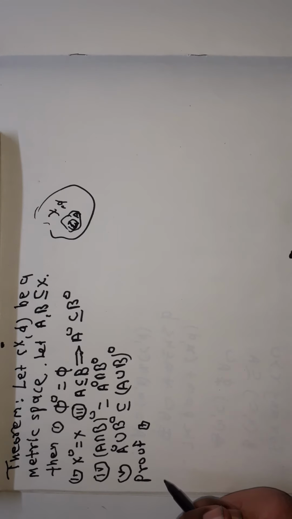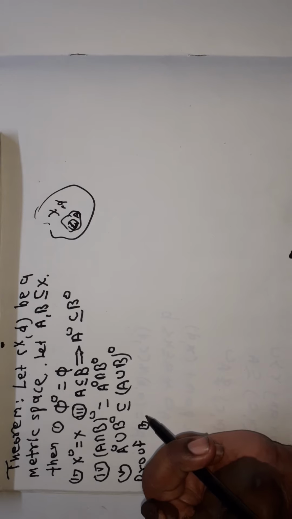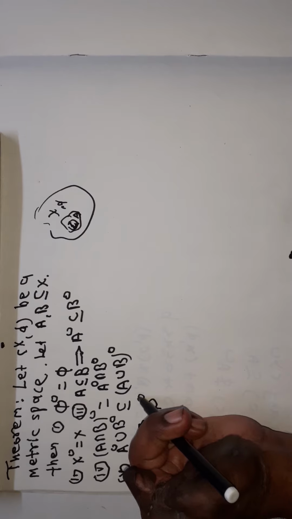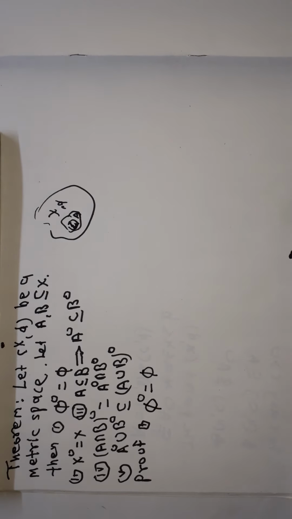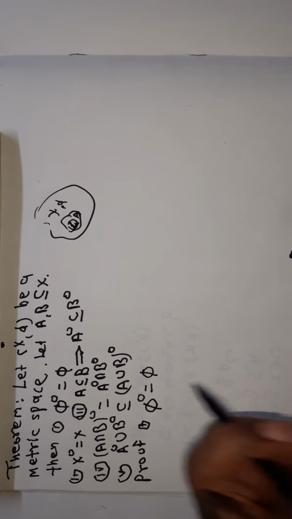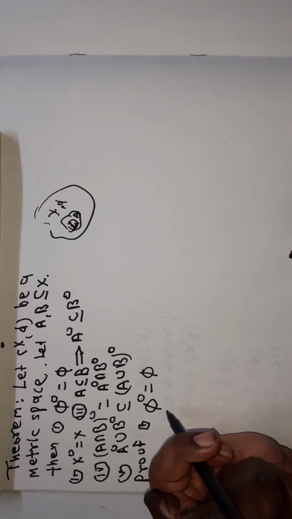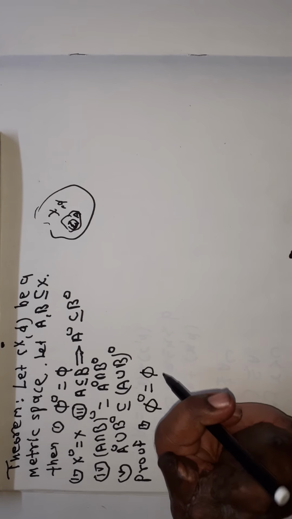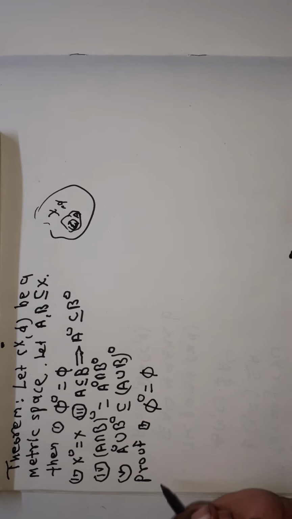Let us prove all these properties one by one. Number one, first property, null set interior is equal to null set. This means here we have to show that these two sets are identical. One set, at the left hand side, is null set interior and the set at the right hand side is the null set. Now see here, proof.